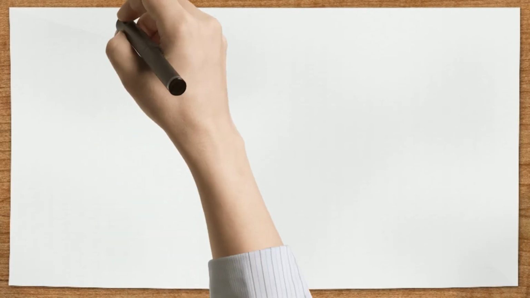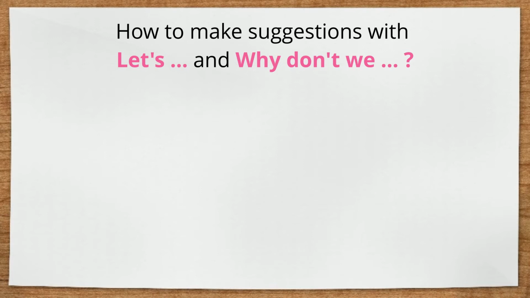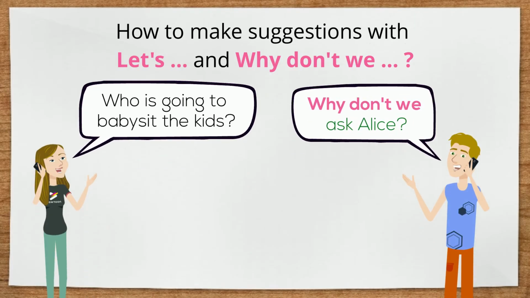Here are some more examples of how to make suggestions with let's and why don't we. What should we do tonight? Let's go see a movie. Who is going to babysit the kids? Why don't we ask Alice?